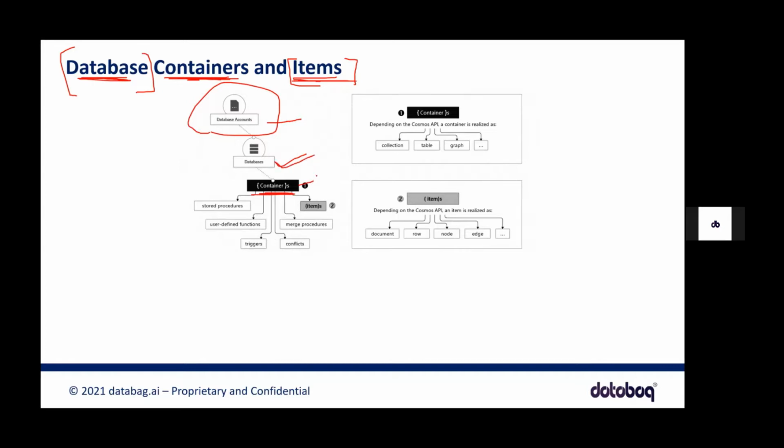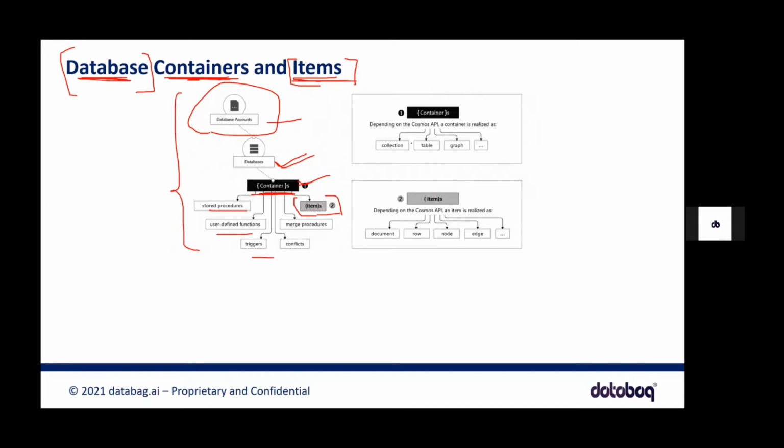If you want to relate it with your SQL databases, like structured databases, you can compare a container to a table. And within this, you have items again. So items are like the data you have within this table. You have different data, and you have stored procedures. Like I said, for NoSQL, before we didn't have stored procedures, but thanks to cloud, we have stored procedures, we have user-defined functions, we have triggers, we have all these kinds of things.